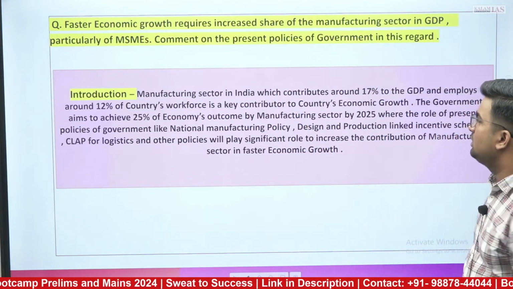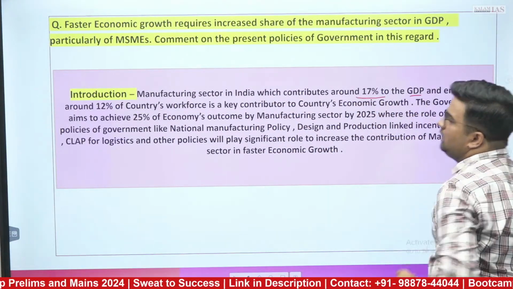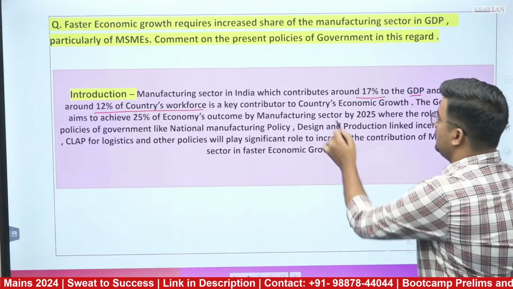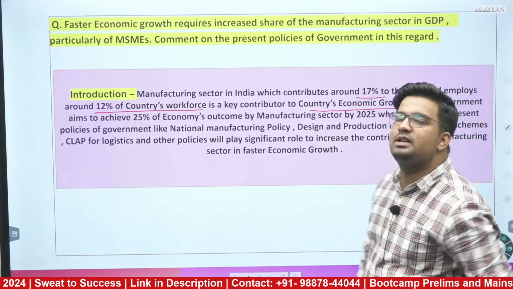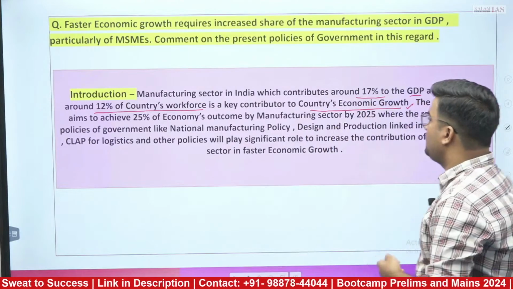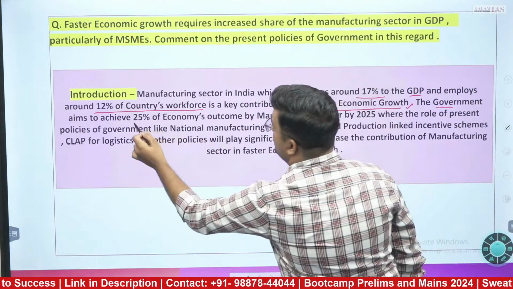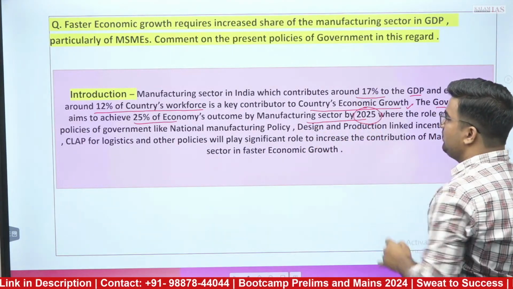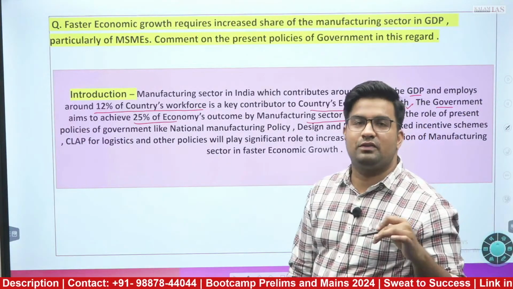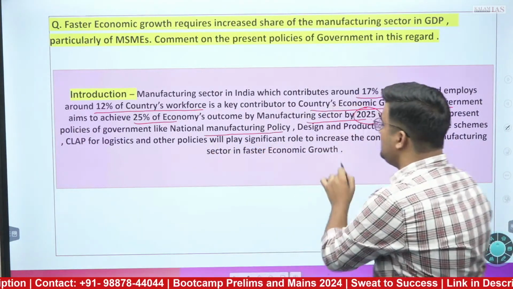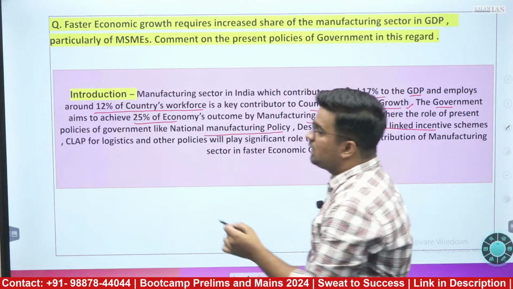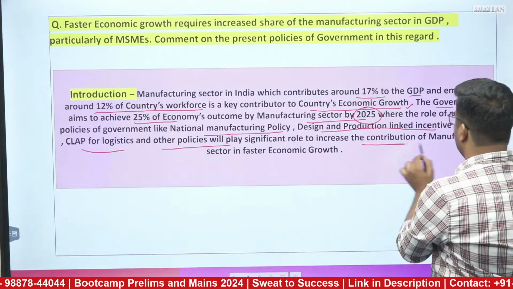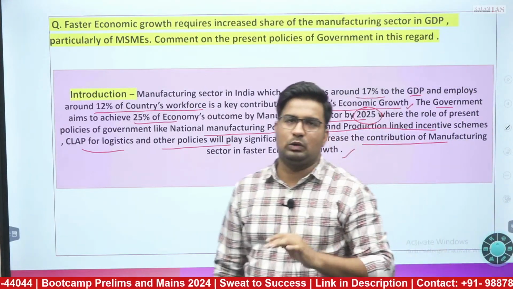Manufacturing sector in India, which contributes around 17% to GDP and employs around 12% of the country's workforce, is a key contributor in the country's economic growth. You can start with this statement also. Furthermore, if you want to add, the government aims to achieve 25% of economy's output by manufacturing sector by 2025, where the role of present policies of government like National Manufacturing Policy, Design and Production Linked Incentive Schemes, CAPF for logistics and other policies will play a significant role to increase the contribution of manufacturing sector in faster economic growth.